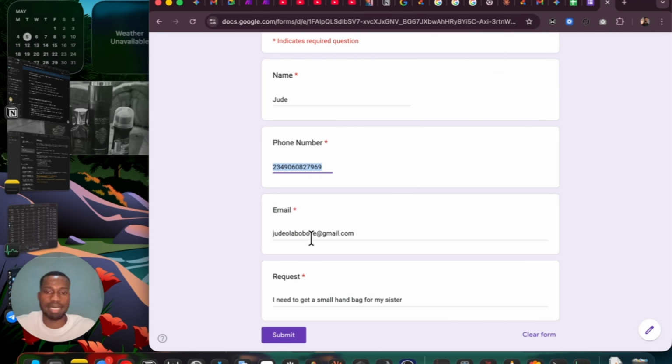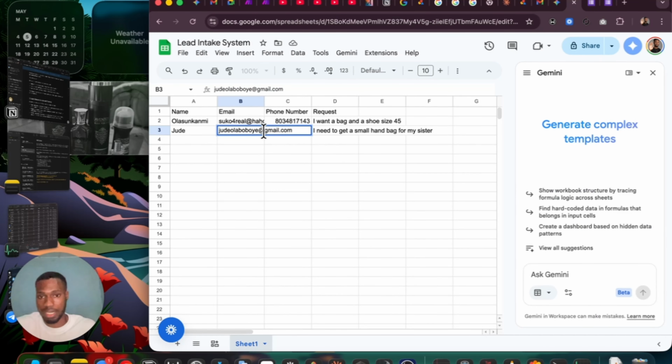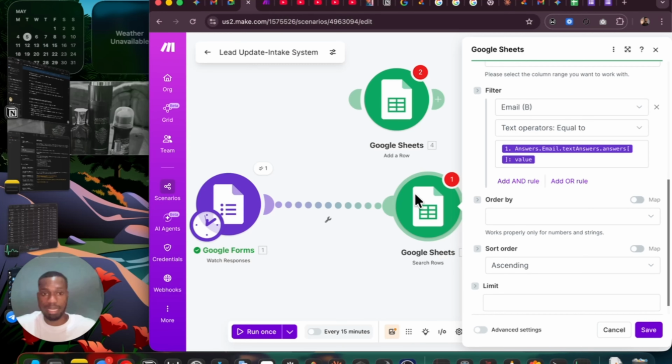Now what I'm saying here is that if this person adds something like 1 here, which is obviously not the same as the email here, that means this person is not the same person. It's not going to pass through here. It's going to pass through here instead, for our initial lead intake system. But this time around, we want to ensure that it is the same email, right?